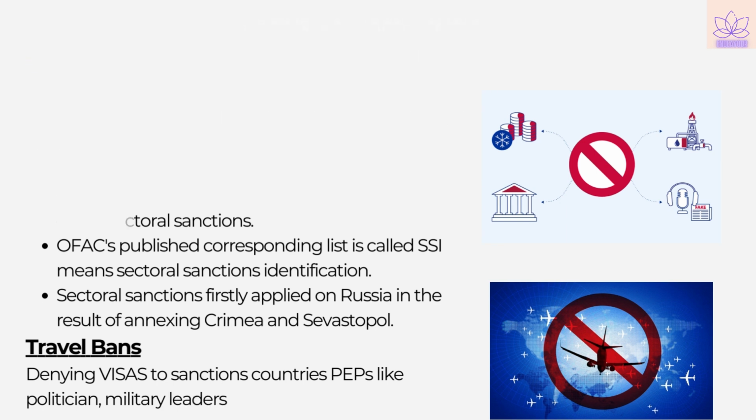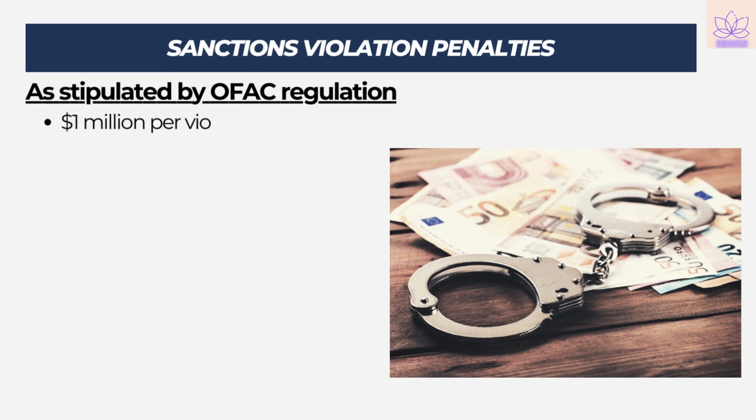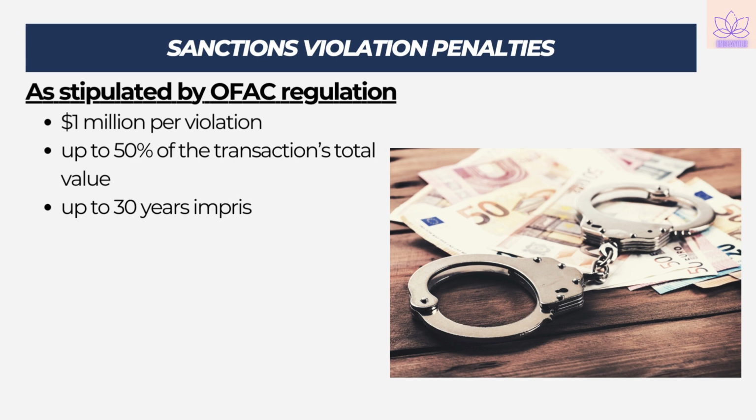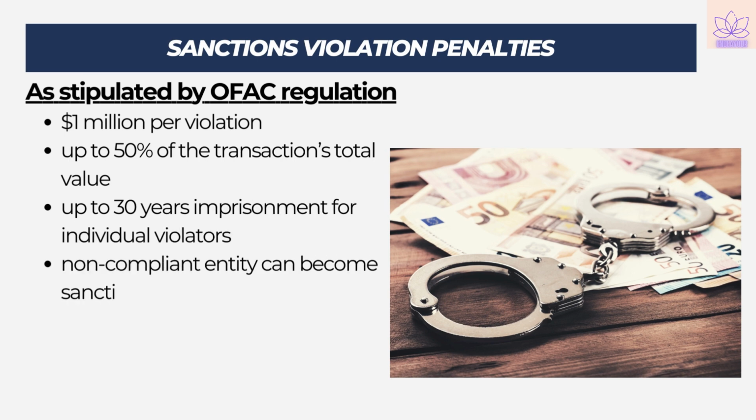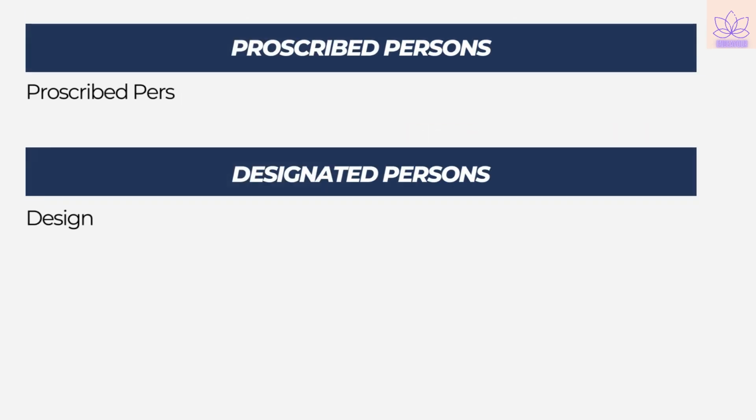In accordance with the OFAC regulations, penalties for sanctions breaches may include fines ranging from $1 million per violation or up to 50% of the transaction's total worth, imprisonment for individuals for a maximum of 30 years, and the possibility that a non-compliant entity can become sanctioned itself.